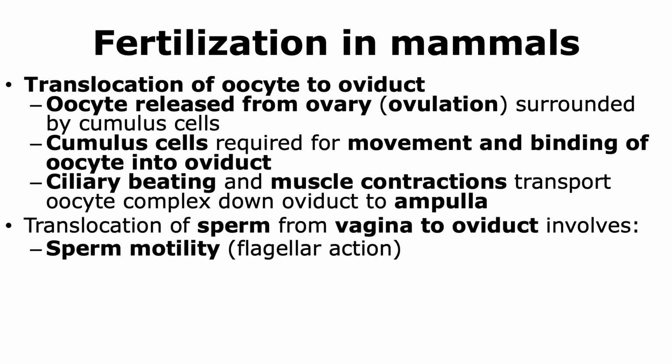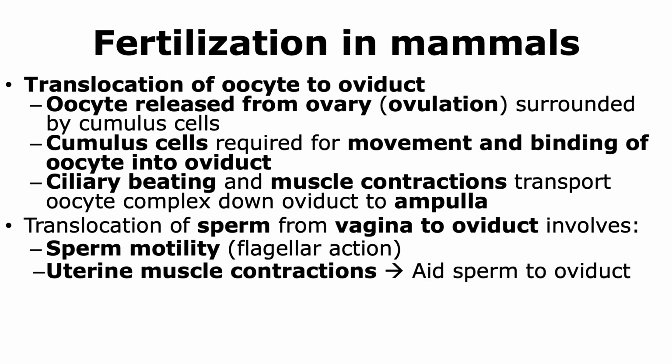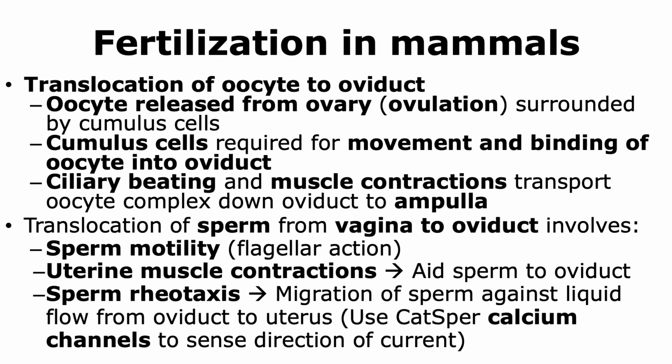In the case of the sperm, they have to translocate from the vagina to the oviduct, and they're able to do so through flagellar action. So sperm are motile due to the presence of flagella, and hence they're able to use that flagellar action to move towards the oviduct. There are also uterine muscle contractions that help pump the sperm into the oviduct. In fact, it has been shown that if you don't have uterine muscle contractions, then the sperm take a much longer time to reach the oviduct.